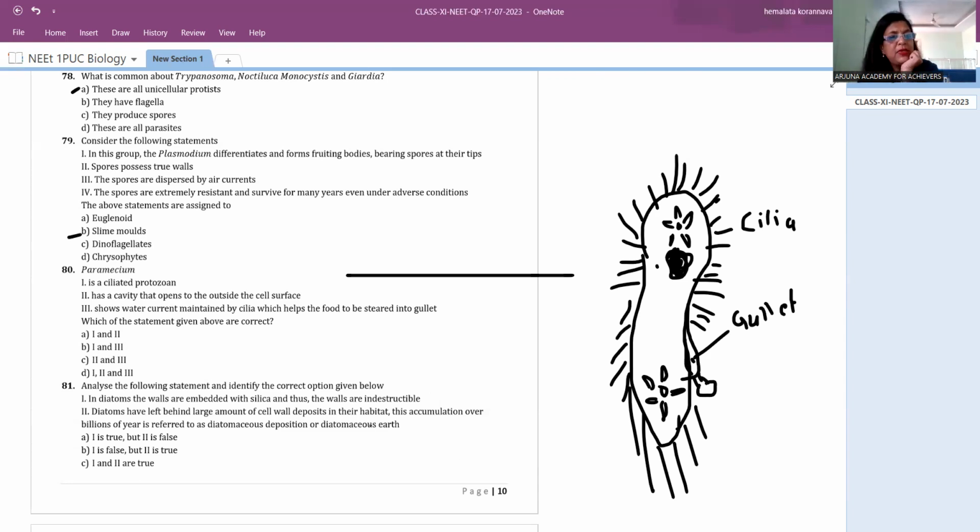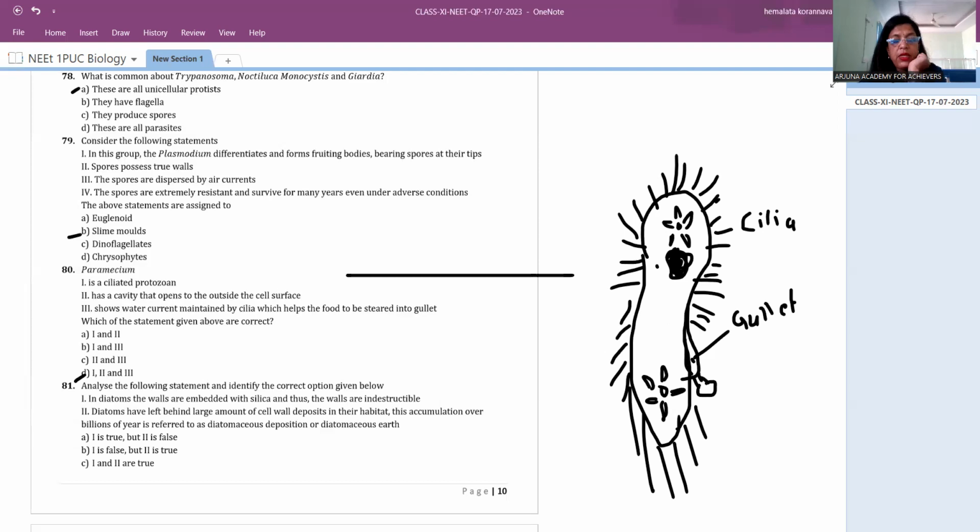So therefore, the second statement about the paramecium: the cavity opens to the outside of the cell surface. See, it's opening here. It shows a water current maintained by cilia, which helps the food to be steered into the gullet. They prepare the water current and push the food into the gullet, right? So therefore, all the statements are correct. Therefore, the answer should be D.